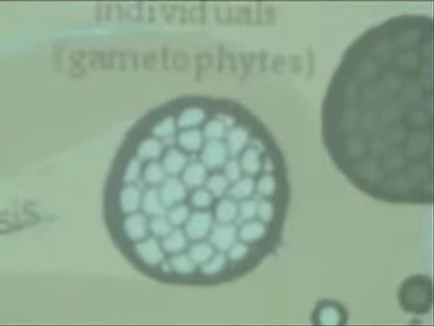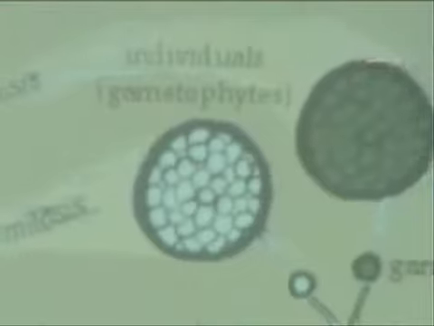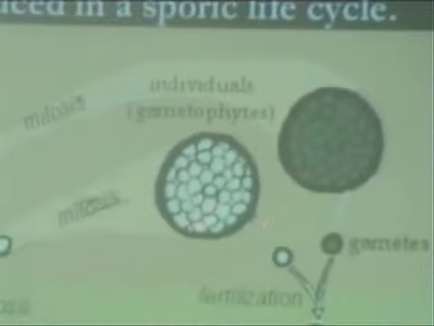Some of them divide to form what's called gametophytes, of two types. You can see male and female. From these gametophytes, we get the gametes.